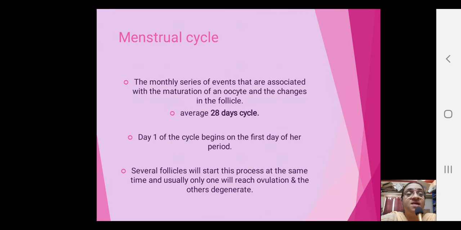The menstrual cycle is a monthly series of events that are associated with the maturation of an oocyte and the changes in the follicle. Approximately it is a 28 days cycle. Day 1 of the cycle begins on the first day of her period. Several follicles will start this process at the same time, and usually only one will reach ovulation and all others will degenerate, which is called follicular atresia.